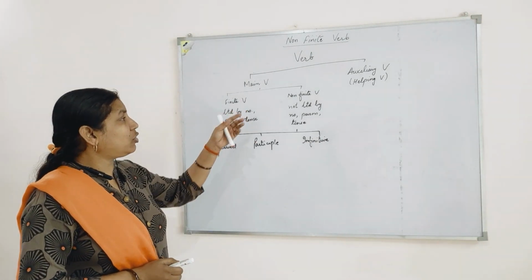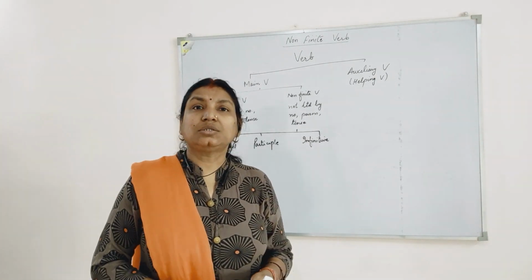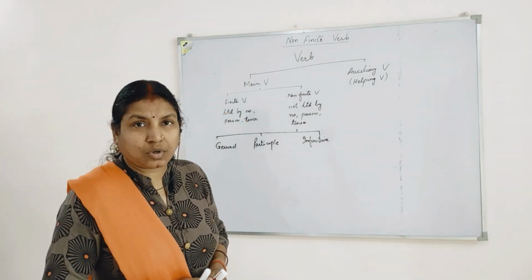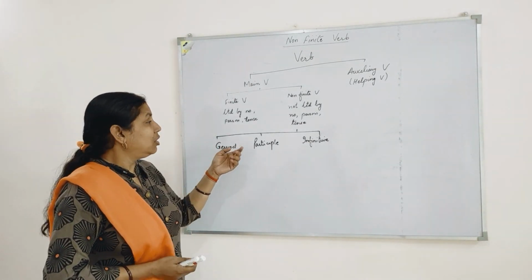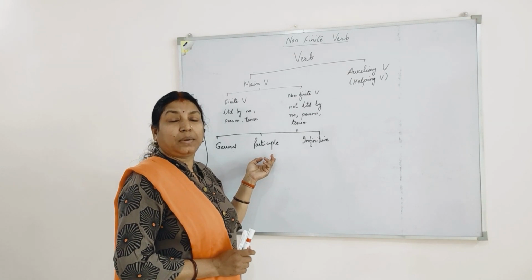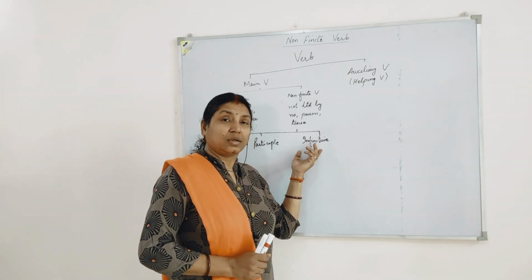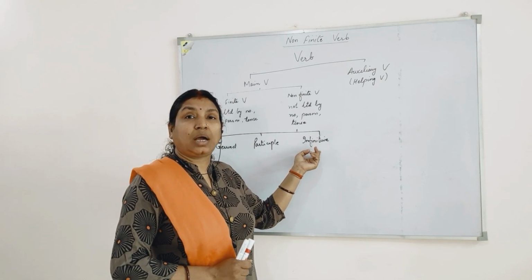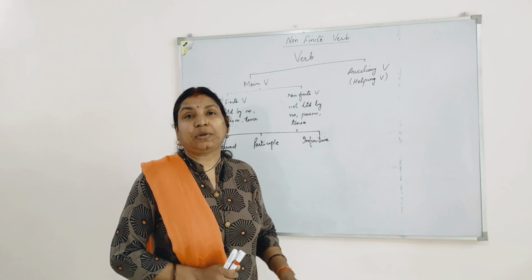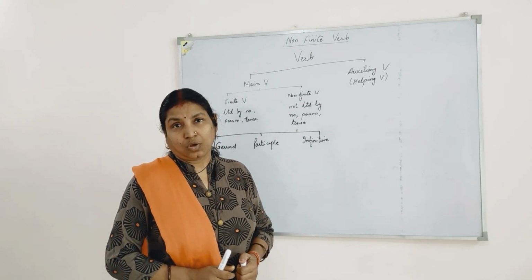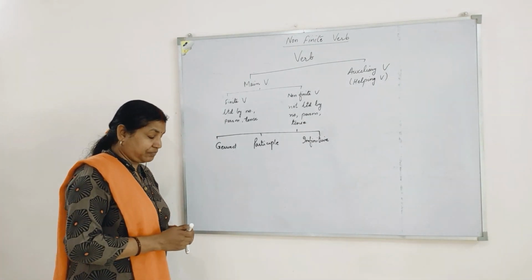The different types of non-finite verbs are gerund, participle and infinitive. That is, there are three types of non-finite verbs. Gerund, a verb acting as a noun. Participle, a verb acting as an adjective. And infinitive. These infinitives can behave as a noun or an adjective depending on the place where it is placed. So let's see what are gerund, participle and infinitive.